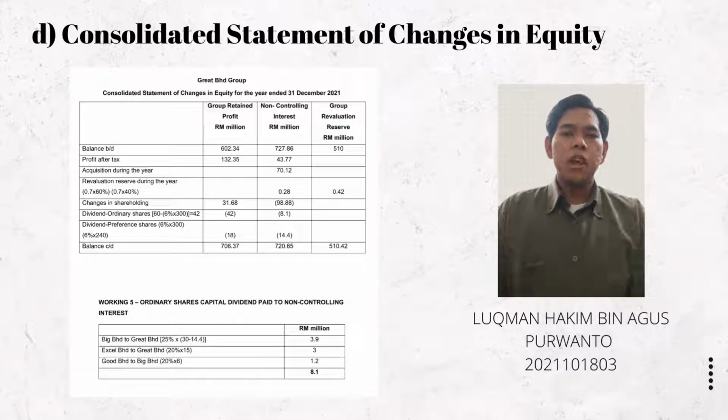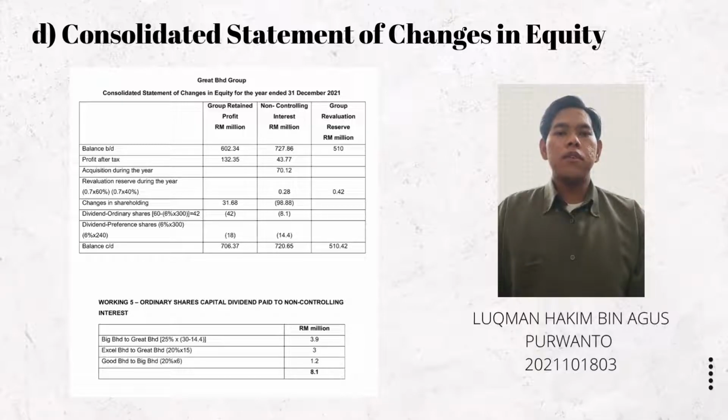706.37 million. For non-controlling interest, the balance brought down of 727.86 million will be added with profit after tax of 43.77 million from SOPL, and since there is an acquisition during the year of 70.17 million, the amount also should be added. After that, there is a revaluation during the year, amounted 0.7 million, but that amount should be apportioned to non-controlling interest with the amount of 0.28 million.